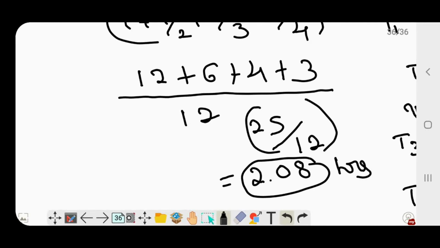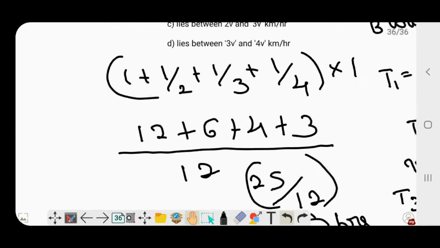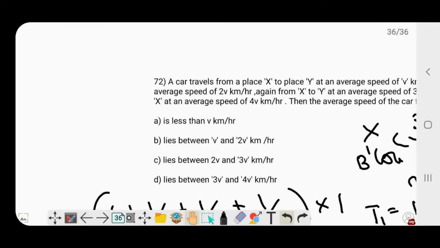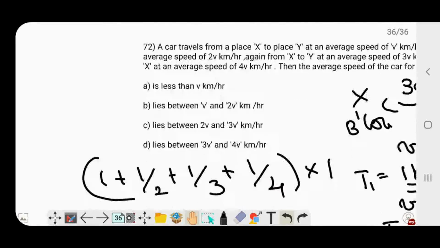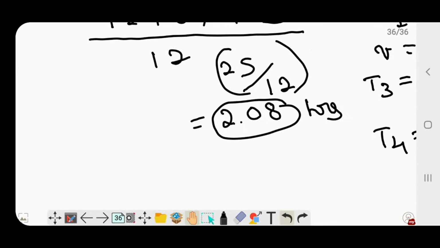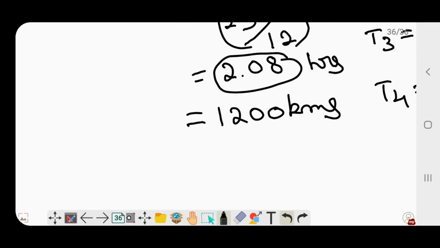Okay, to reach 300 kilometers. So not 300 kilometers, 1200 kilometers, because we are going from x to y and y to x and x to y and y to x again. That is Bangalore to Chennai, Chennai to Bangalore, Bangalore to Chennai, and Chennai to Bangalore again. So that would be 1200 kilometers for me. So I am traveling 1200 kilometers in 2.08 hours.